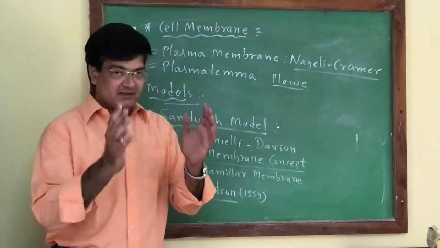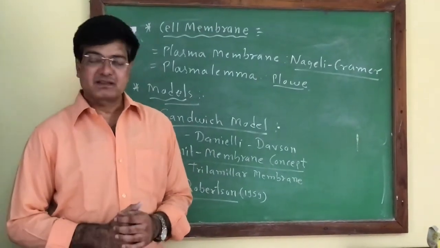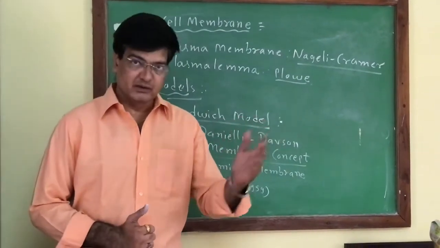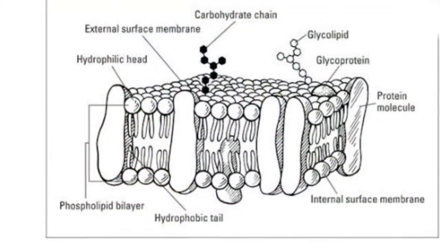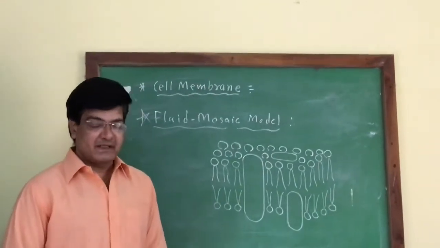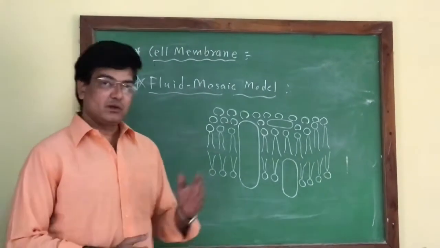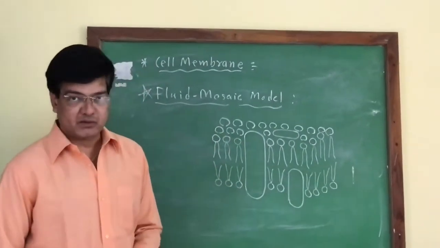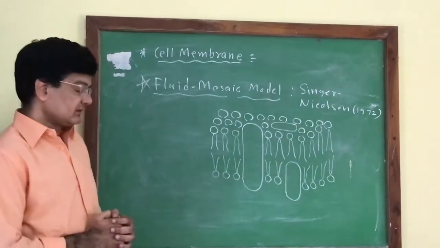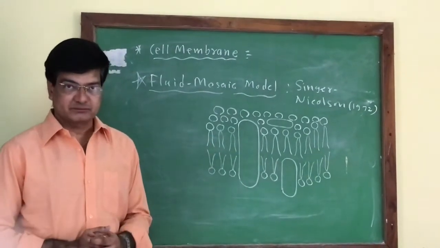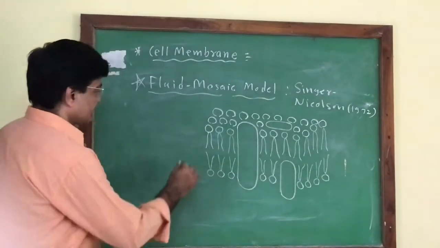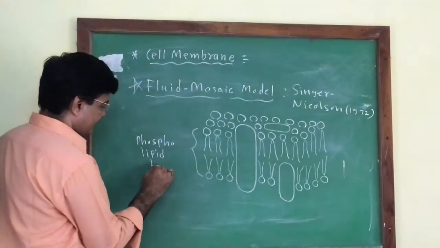The proper structure was explained by different scientists, Singer and Nicolson. They gave their own model called the fluid mosaic model. The fluid mosaic model was given by Singer and Nicolson by observing the living cell under the electron microscope. According to this model, the cell membrane is a highly active or dynamic structure. In its constitution, lipids and proteins are present. We can observe a phospholipid bilayer.